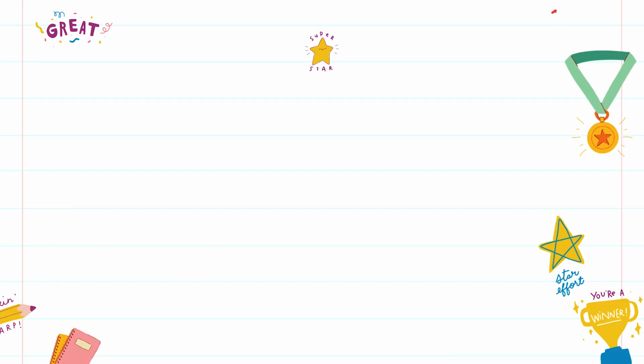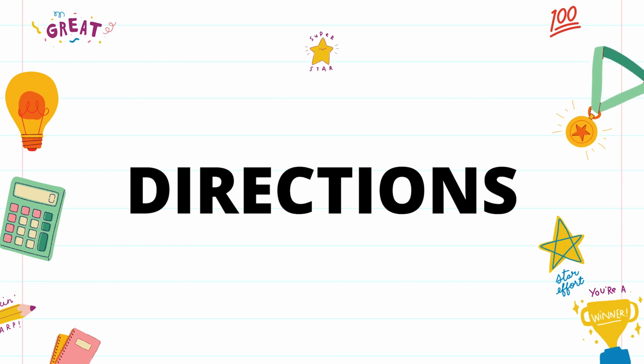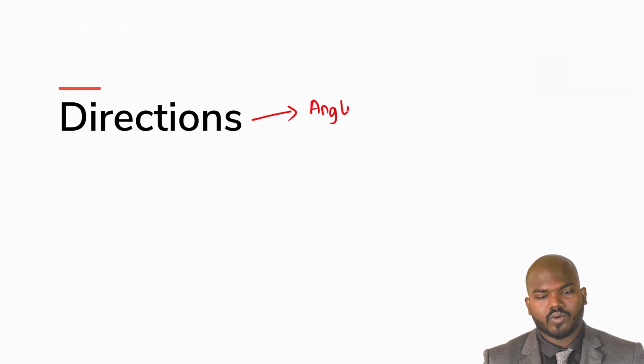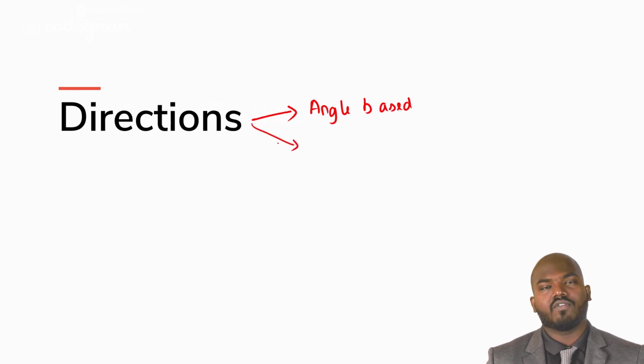So we are in a very important topic called direction. Direction is always a demanded topic. People know how to solve the questions, but they will ask you in different kinds of ways in terms of directions. We can derive it into two categories. One is angle based questions. They will give you the data, with the directions, and they will ask you with respect to which angle.